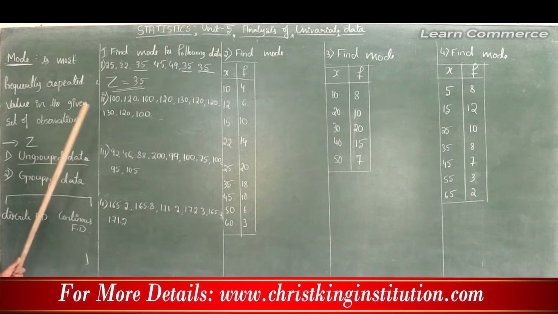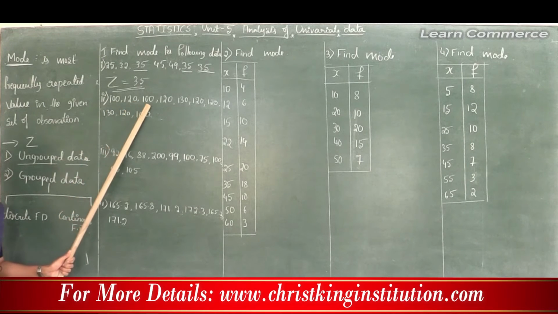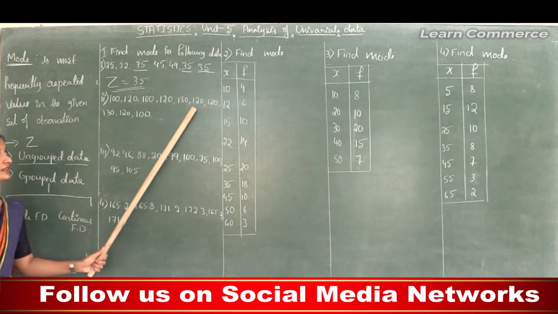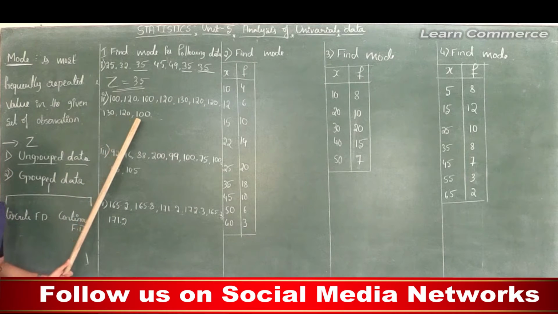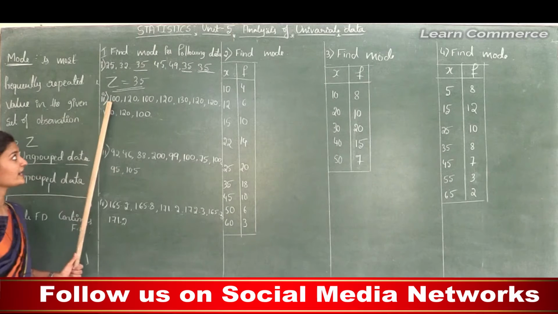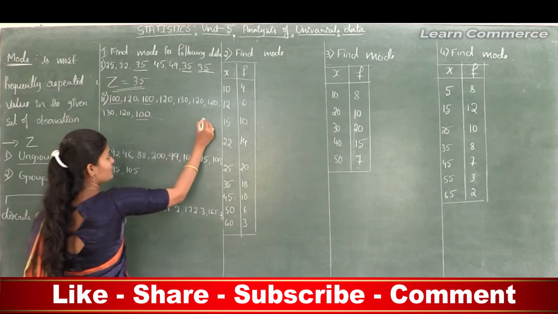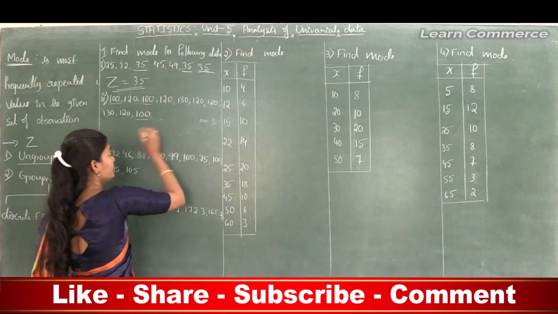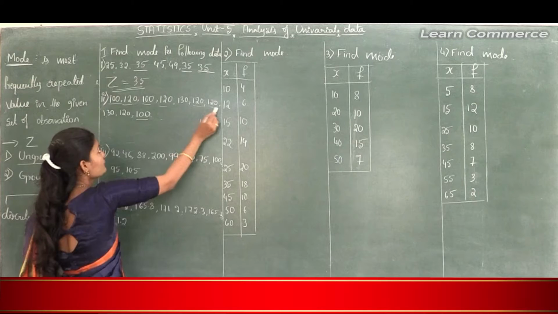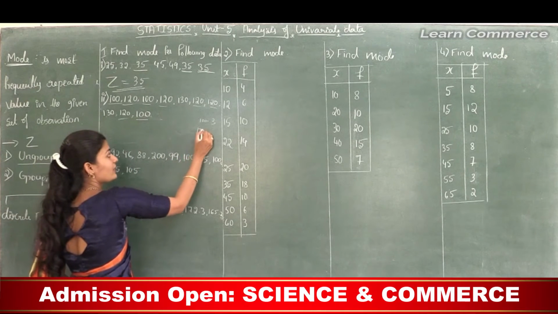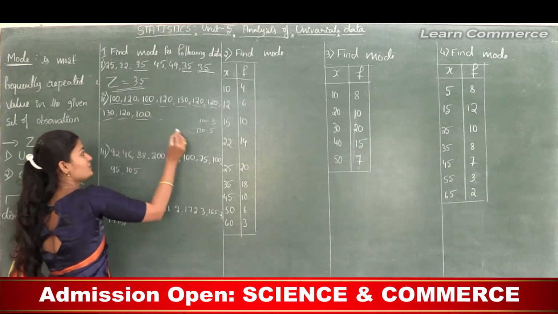Next, in the second problem, the given set of observations are 100, 120, 100, 120, 130, 120, 120, 130, 120, 100. See here, 100 is repeated 3 times, 120 is repeated 5 times, then 130 is repeated 2 times.